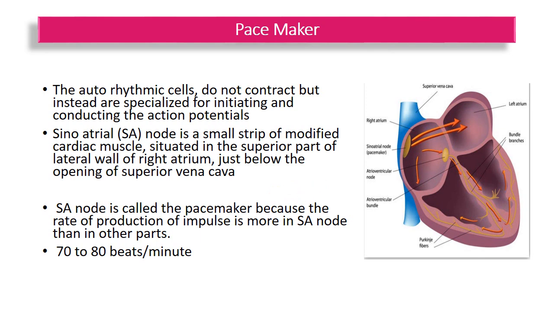Other parts of the heart, such as the AV node and others, can produce impulses and function as pacemakers. But the SA node is called the pacemaker because the rate of production of impulses, or rhythmicity, is more in the SA node than in other parts. It is about 70 to 80 beats per minute. That is our heartbeat.